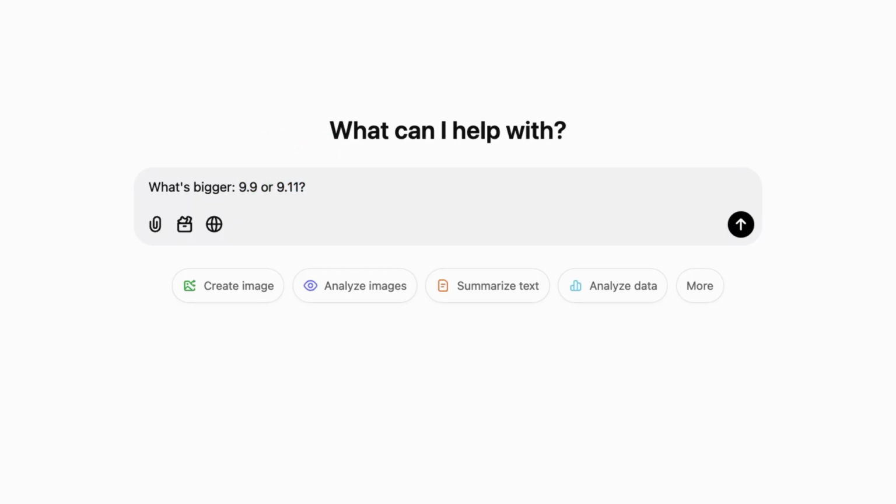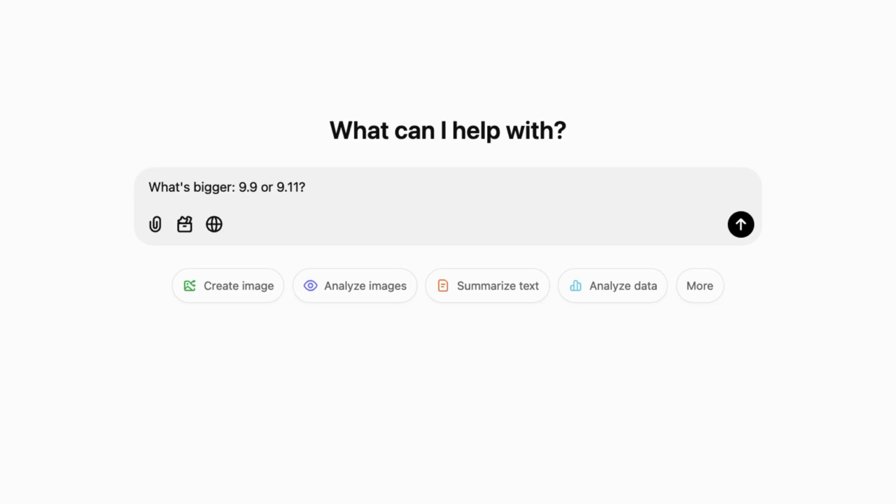It's a little bit misleading because the digits sort of mess us up here, right? We've got 2 digits after the decimal, 11, and we've only got 1 digit here. If I had 2 digits after both of them, then you can very clearly see that 9.90 is bigger than 9.11. That's quite simple grade school math. And it's also not unusual just to drop the 0 because it's an extra digit and we just don't need it. So even though it might seem a bit misleading for a second, it's actually quite easy.